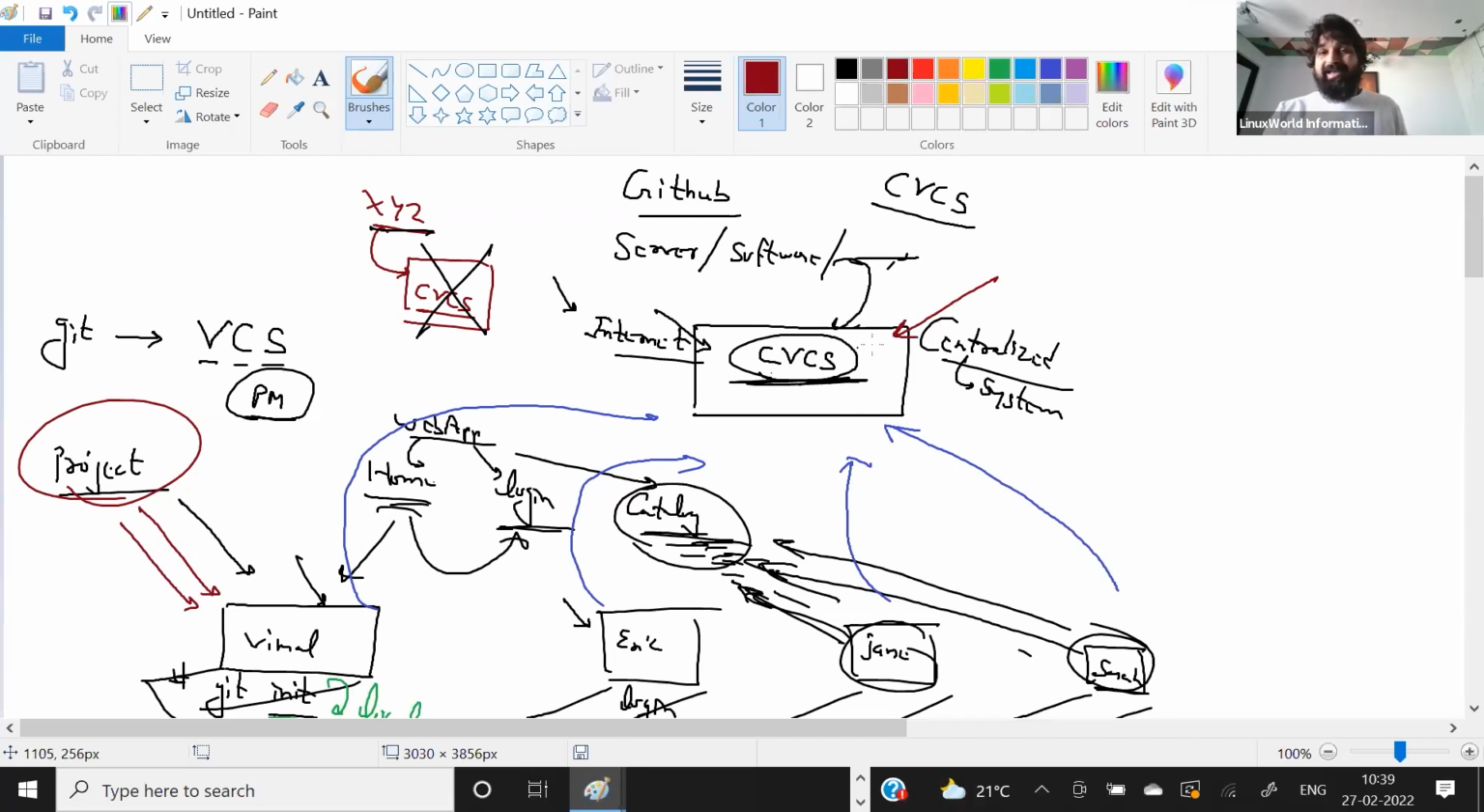One good example of a CVS product is called GitHub. I believe everybody knows GitHub. I'm just trying to set the base context for those who don't know it. GitHub is a centralized version control system, but there's one more concept called DVCS, distributed. What is a distributed system? We will see that in my next class. Here I'm only talking about the centralized version control system. So this is one product.